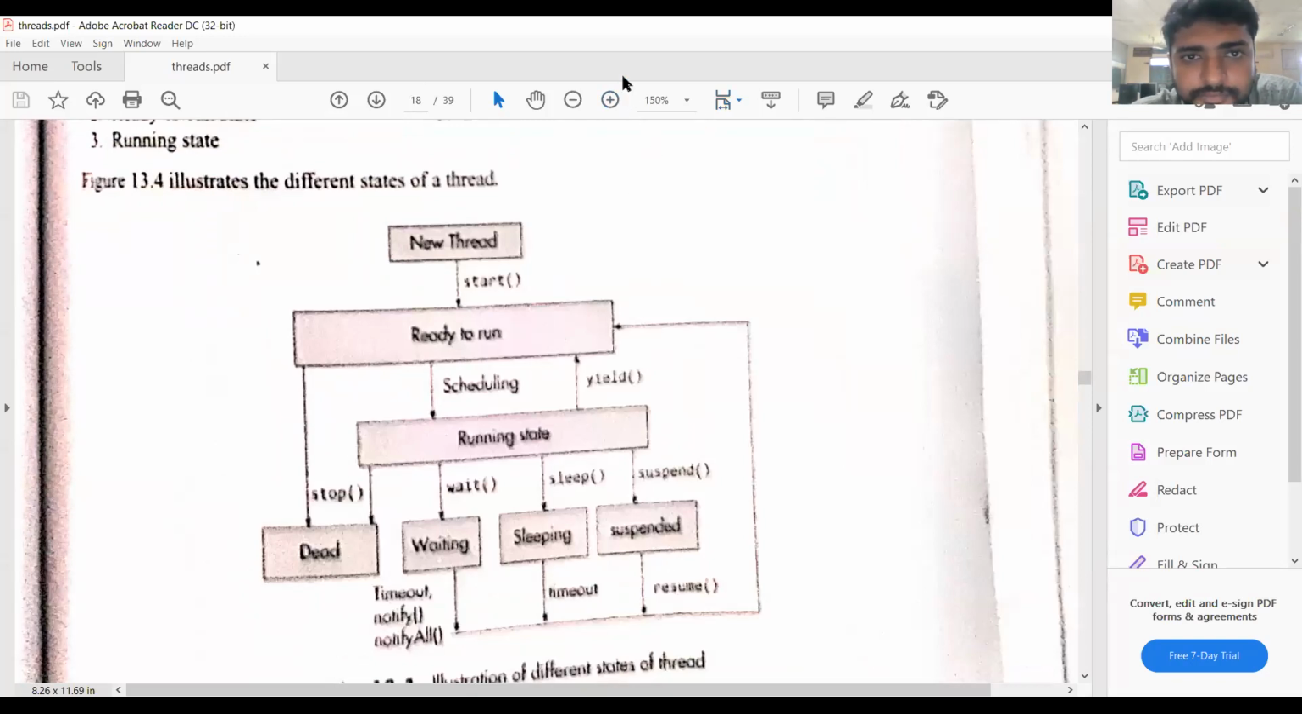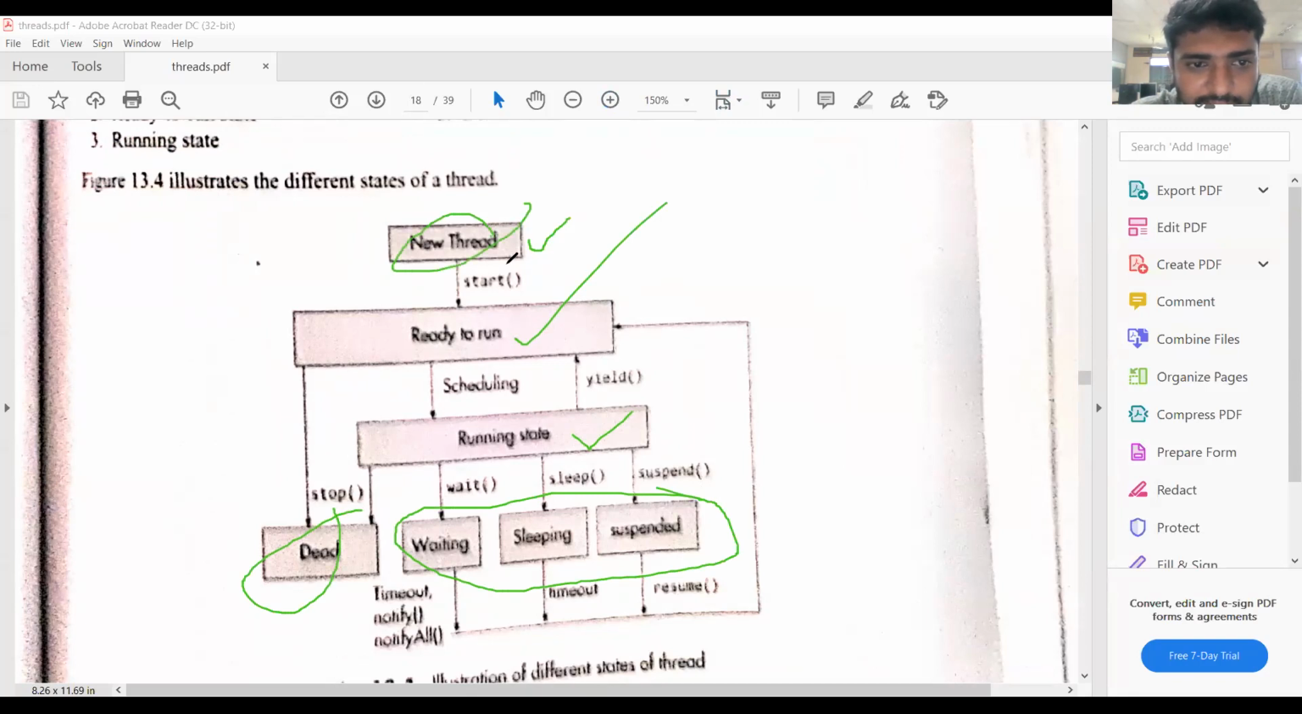So see this one. First one, new state. This is the new state. This is the runnable state. This is the running state. All these things are waiting states. This is the dead state. So we have a total of 5 states: new state, ready state, running state, waiting state, and dead state.